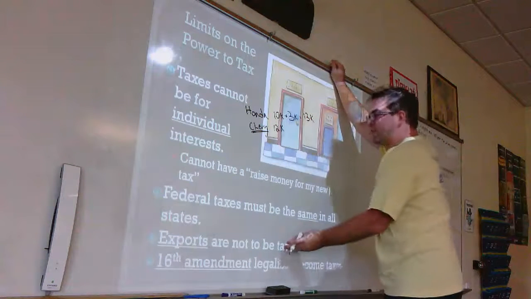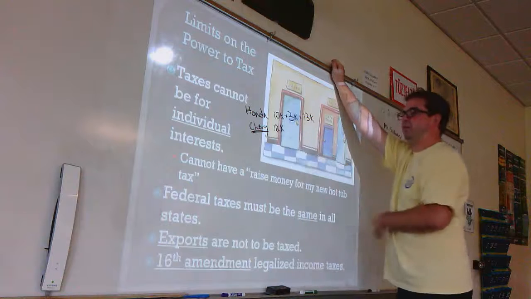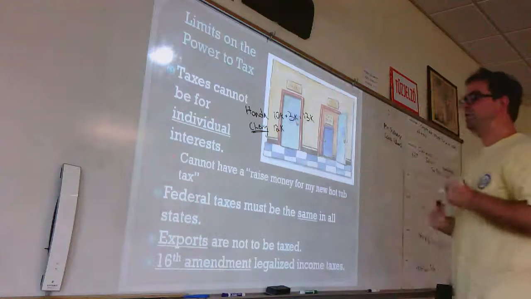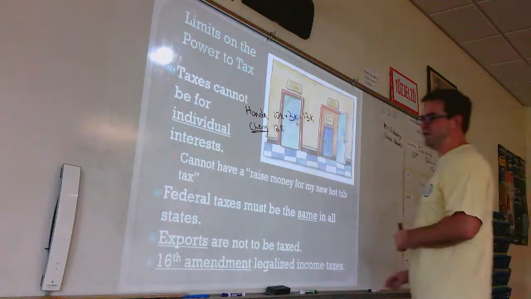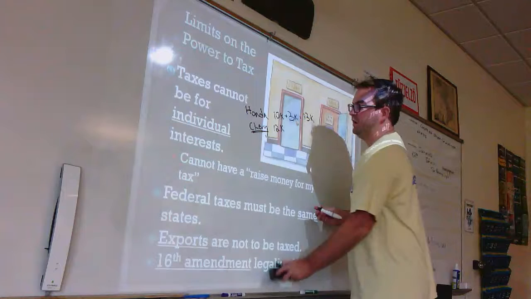So we tax imports, but we don't tax exports. We want to make foreign goods more expensive, and we want to make our goods cheaper by comparison. We'll talk a little bit more about that when we get into international economics and tariffs.